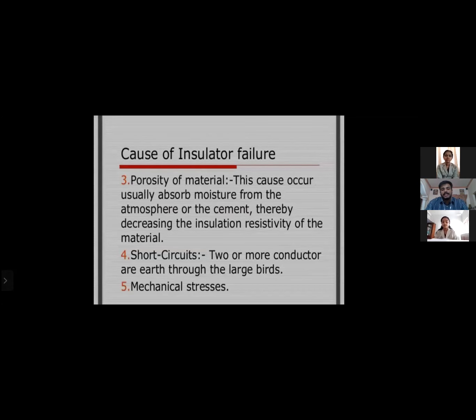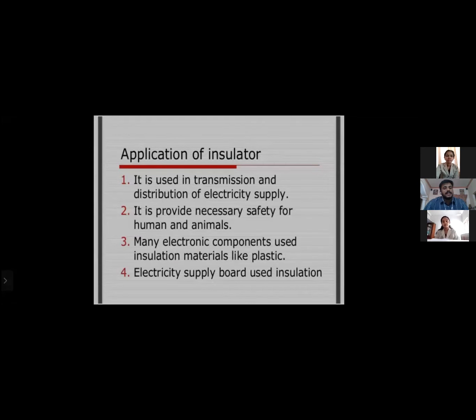Porosity of material: the material usually absorbs moisture from the atmosphere or the cement, thereby decreasing its insulation resistivity. Short circuits: two or more conductors are arced through the large bulbs. Mechanical stresses.